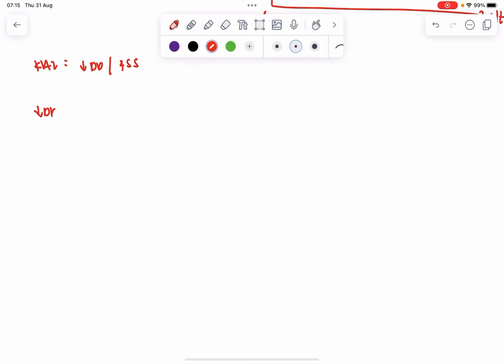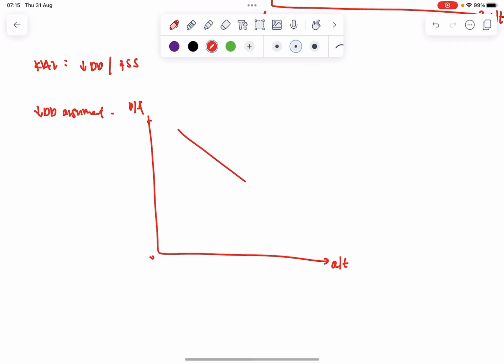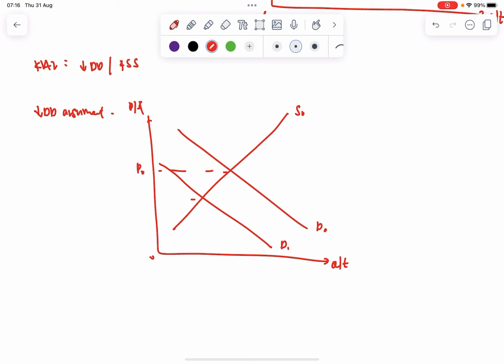So for the decrease in demand argument, if I draw the graph over here, the focus on a decrease in demand is, let's say, I won't draw the change in supply just for simplicity's sake. I'll just draw a fall in demand. So when there's a fall in demand, you realize that my prices would fall due to my price max. So obviously the price max and everything you need to explain, but here I just want to go through the ideas behind how you structure the essay. So when I want to talk about a fall in demand, how is it possible to bring about a fall in demand here?